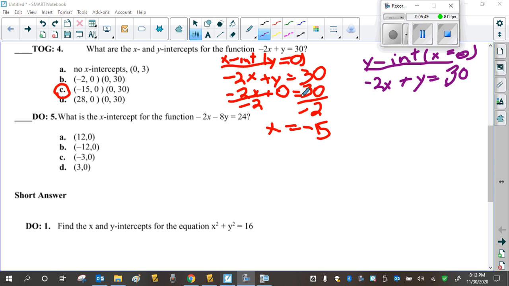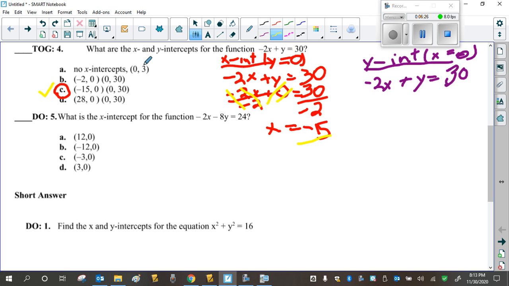Okay, here we go. For number 4, find the x and y intercept. So the x-intercept, y equals 0. There's the function, y equals 0. So I put y equal to 0. So that just cancels. And then I have negative 2x equals 30. So I divide both sides by negative 2 because I need the negatives and the 2's to cancel. And what's 30 divided by negative 2? Negative 15.